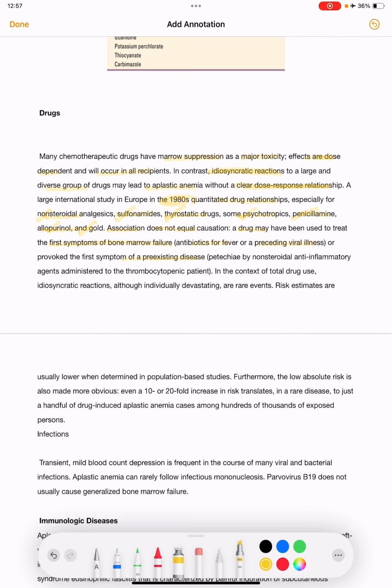For example, petechiae after non-steroidal anti-inflammatory agents administered to a patient who would have been thrombocytopenic anyway: the NSAIDs provoke the pre-existing disease. In the context of total drug use, idiosyncratic reactions, although individually devastating, are rare events.